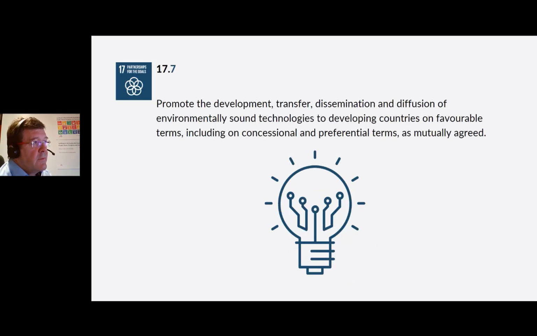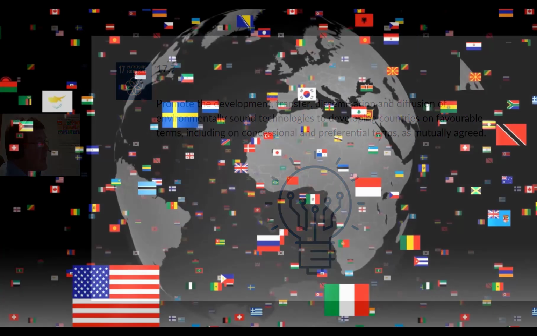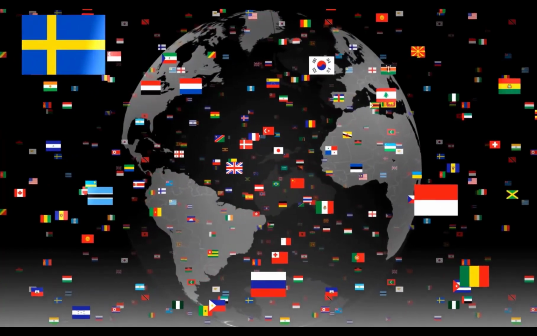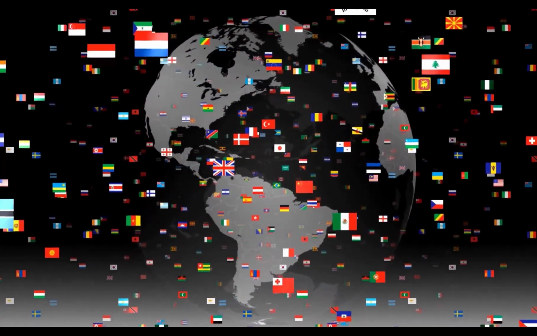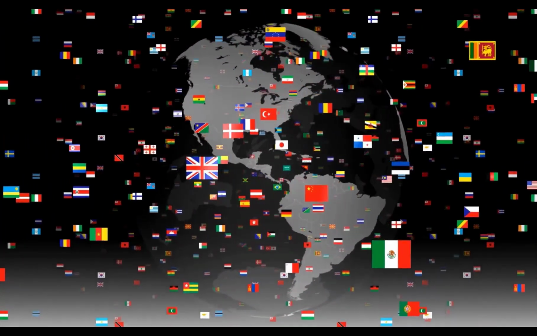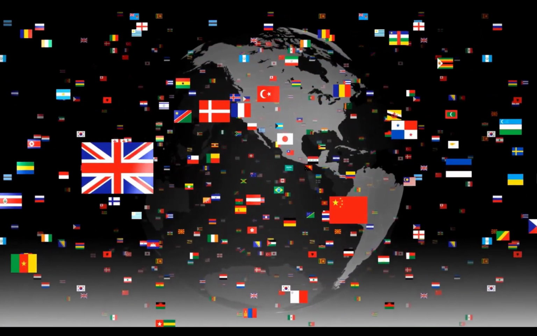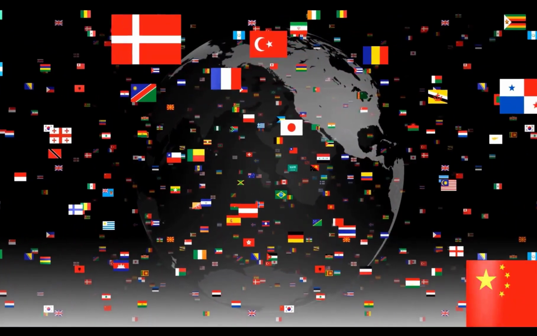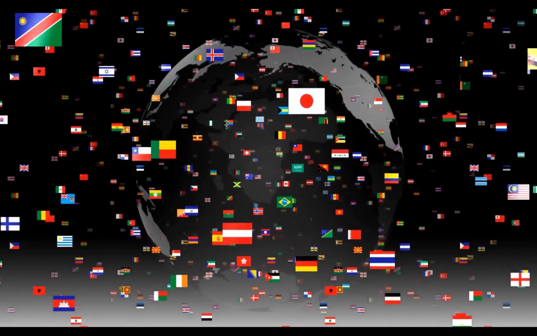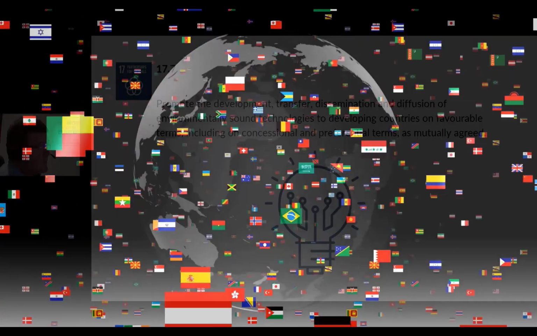Target 17.7. Promote the development, transfer, dissemination and diffusion of environmentally sound technologies to developing countries on favourable terms, including on concessional and preferential terms as mutually agreed. In fairness, what use is the technology if it's not shared? One country cannot change the world, nor can one country look after the environment. Whether countries agree or not, we are all in this together and we must cooperate. Hence, partnership is key to delivering on sustainability and indeed delivering on the Sustainable Development Goals.